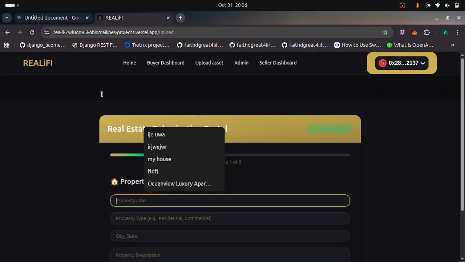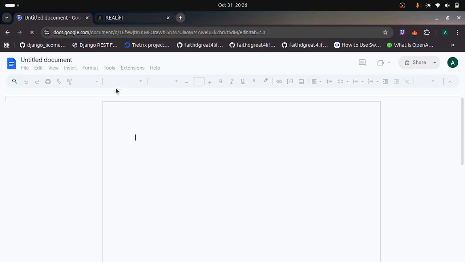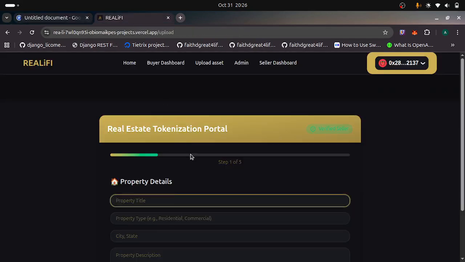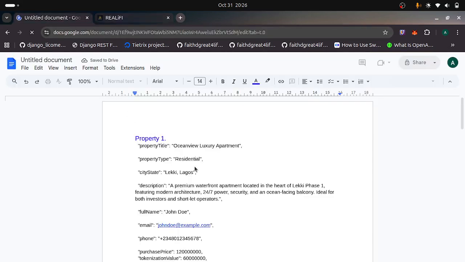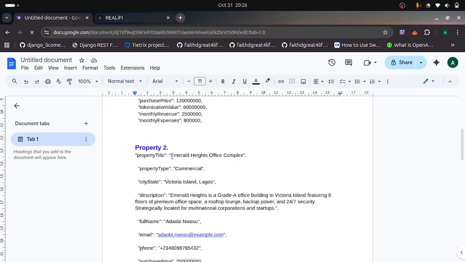So a property title. Let me create an asset called Emerald Heights office complex.